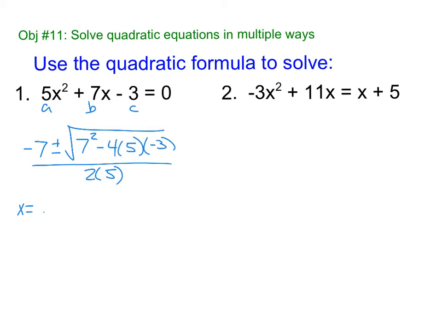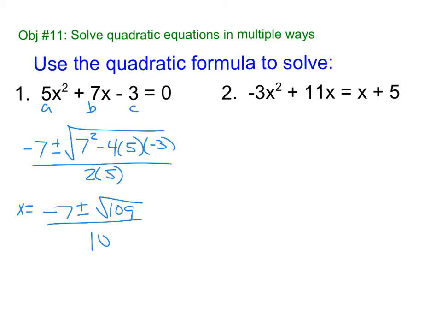So x equals negative 7 plus or minus, and let's see, that's 49, here's my calculator, 49 minus 4 times 5 times negative 3, 109. So that's the square root of 109.